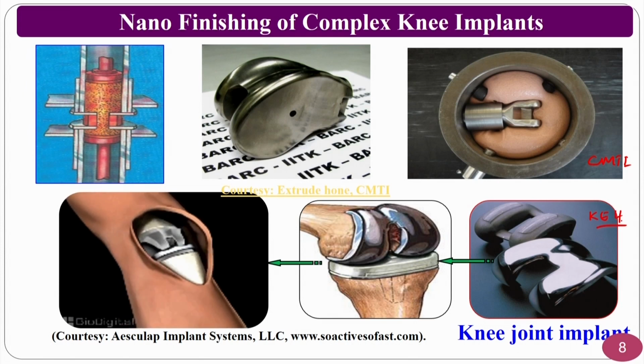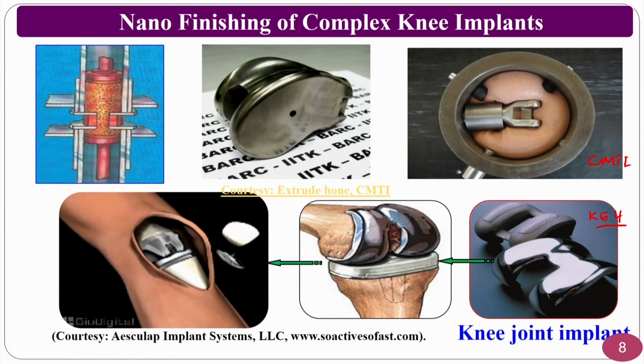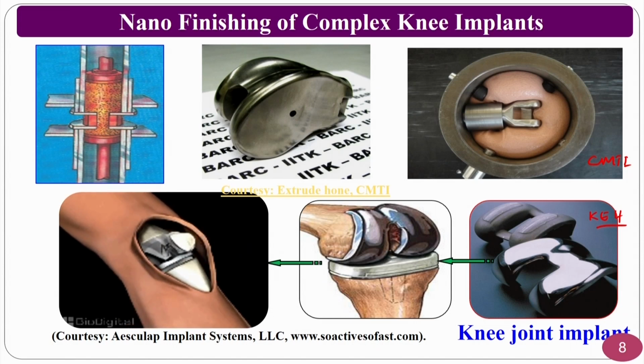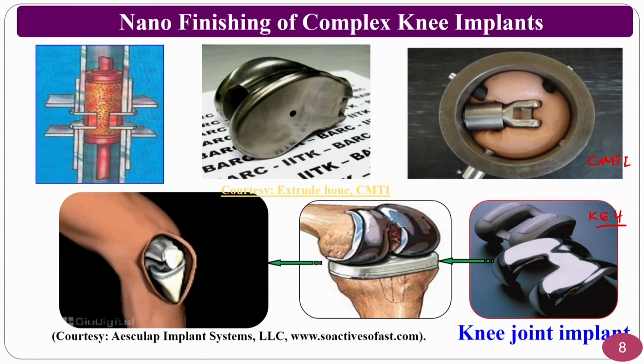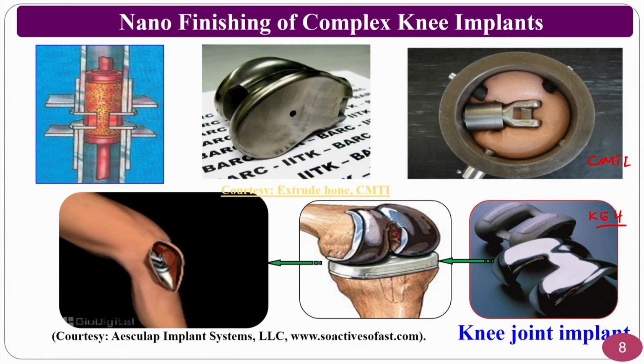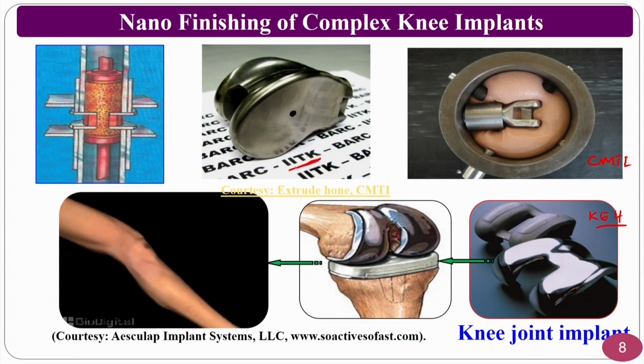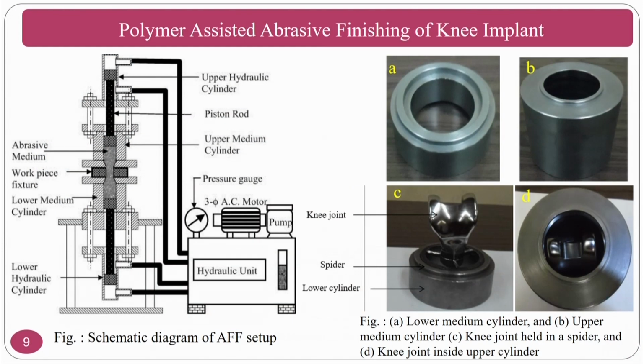Not only can the abrasive flow finishing process do the polishing, it can also be done by the MRF process and other processes. This is the knee implant initial surface, which is too rough. That's why the IATK work is not that visible on this one. How to polish the knee implant?